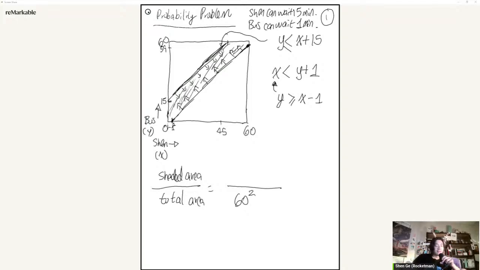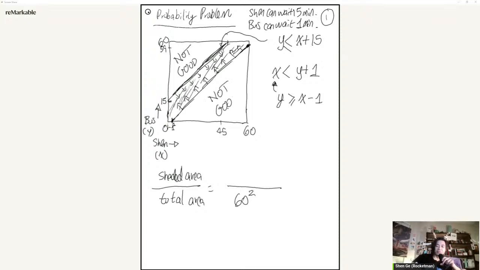Now, you could try to figure this out. It's a little complicated. I'm just going to cheat and say, hey, look, it's just subtracting this little white triangle here and this triangle here. Both of these can go away, right? So not good. So basically you miss a bus. Not good.